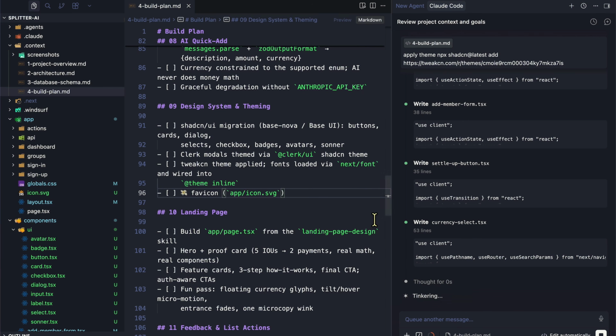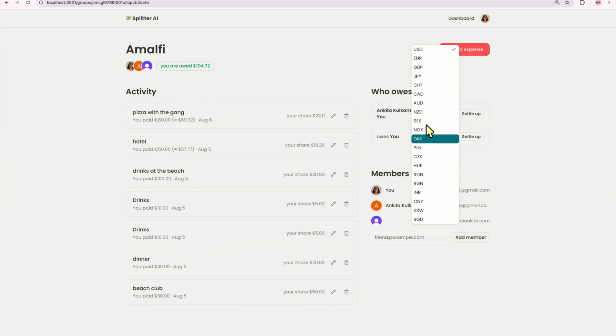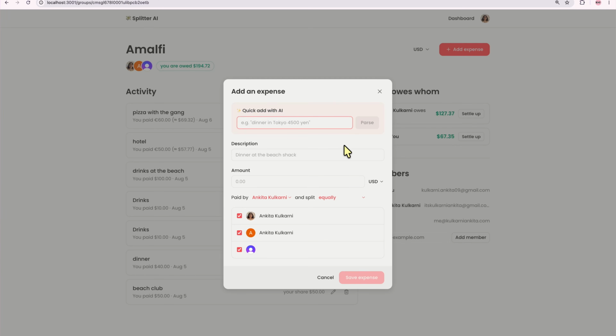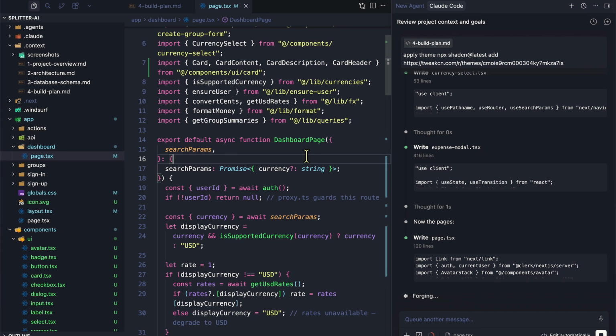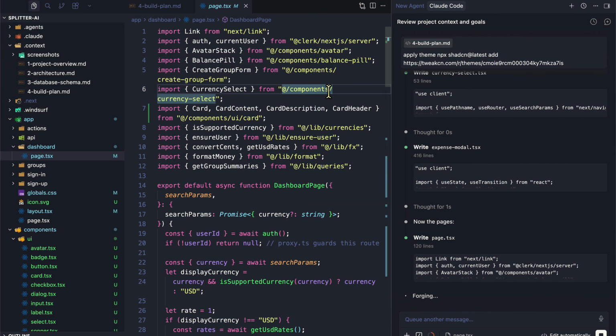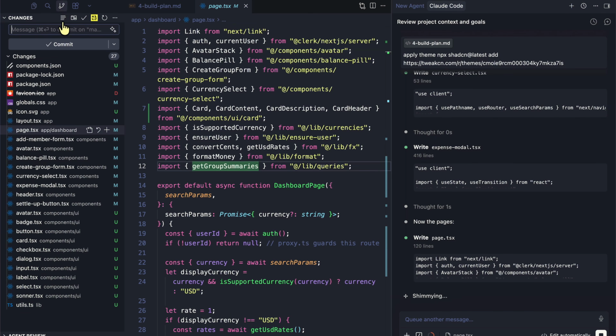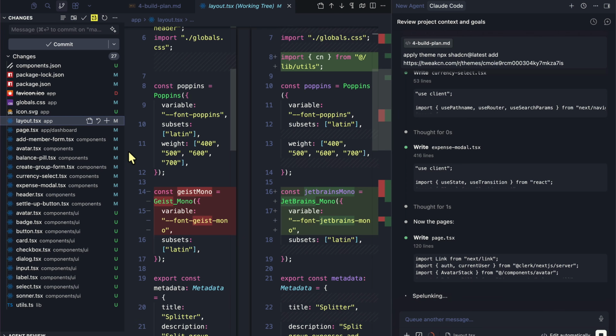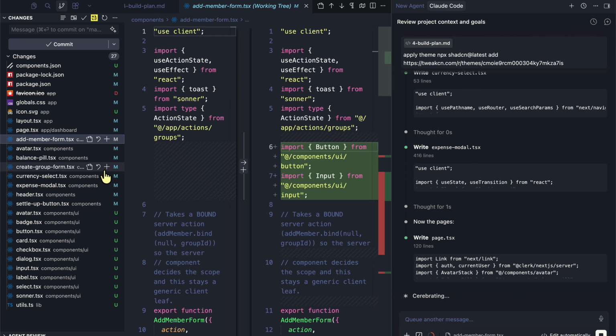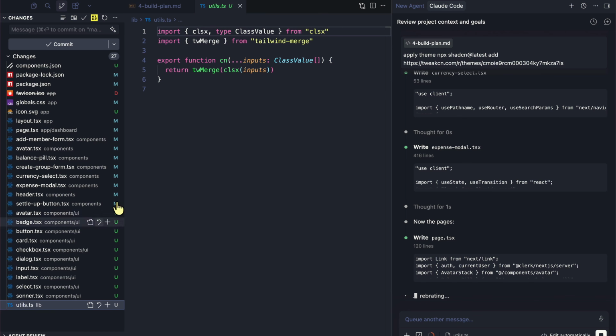All right. So currency select. You can see now it's way more beautiful. We can add expense, right? And the dashboard page too is using whatever components, so avatar stack, balance bill. If you take a look at the changes that are made, there were quite a few changes here. They're using the shadcn theme. Buttons are getting replaced. There are a bunch of UI components being added. This is a very handy function to merge a bunch of class names.